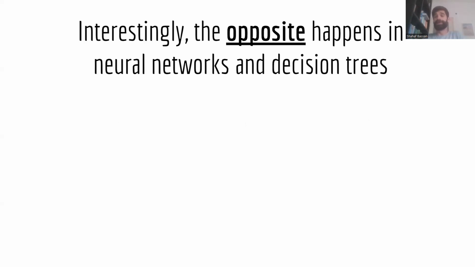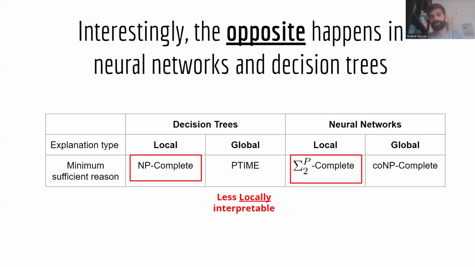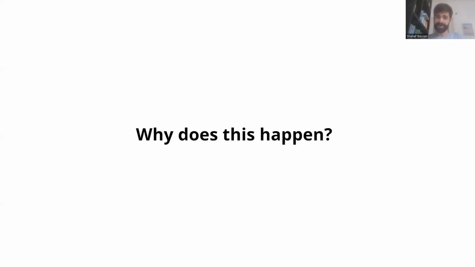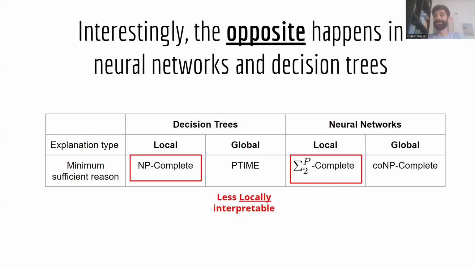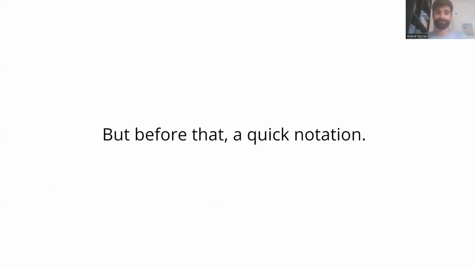Interestingly, when we evaluate these explanation forms on neural networks and decision trees, we show that actually the opposite holds, meaning that the local form of the explanation is actually harder than the global variant, as you can see here. This may seem surprising because one would assume that the global form of explanation will always be harder than the local form, but here we show that the opposite holds. Let's try and understand why this happens.